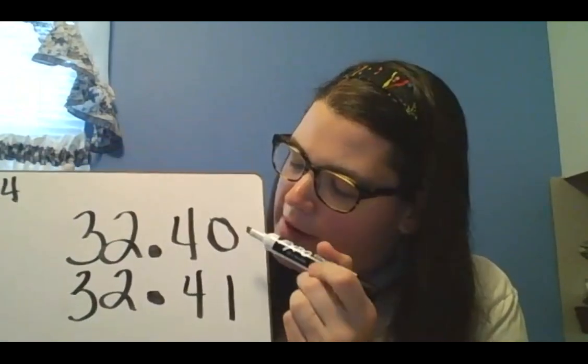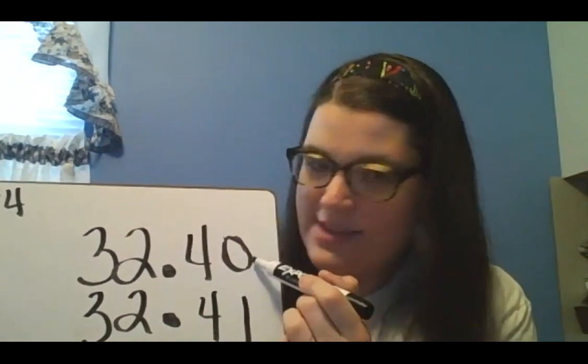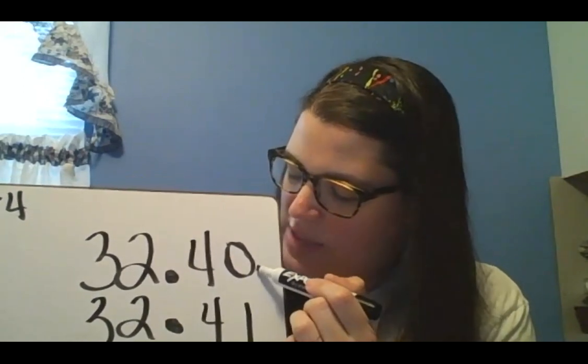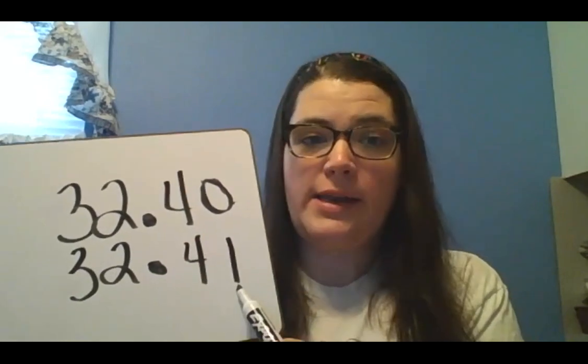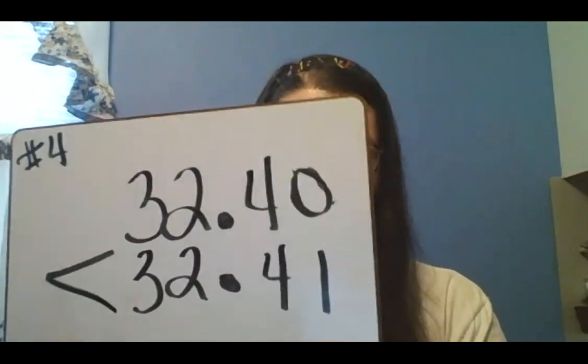So now we're going to compare hundredths place. So the top number, 32.4, has that imaginary 0 there in the hundredths place. This hundredths place, we have a 1. So which one's bigger, 0 or 1? The 1's going to be bigger. So that makes 32.41 greater than 32.4.